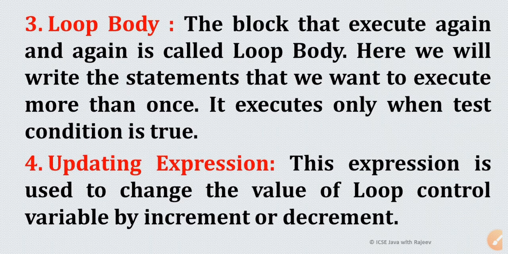So in updation expression, mostly we are changing the value of loop control variable. So we are writing i plus plus, i minus minus, sometimes i equals i by 10. There are different ways of decrementing or incrementing the value of loop control variable.